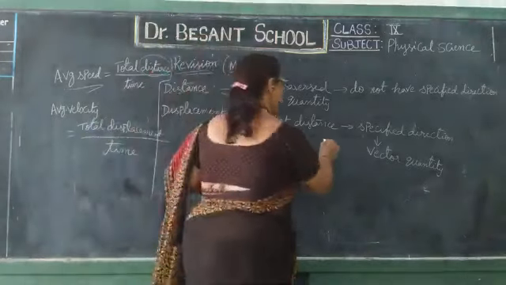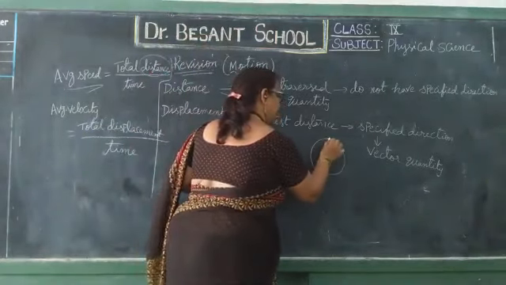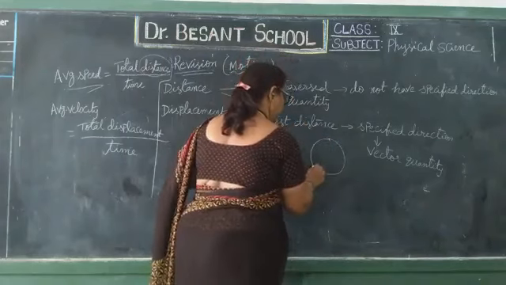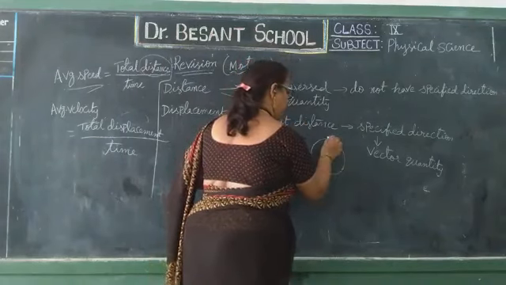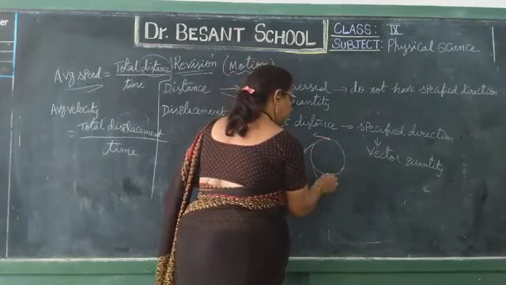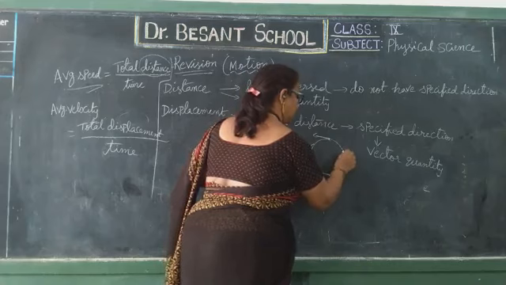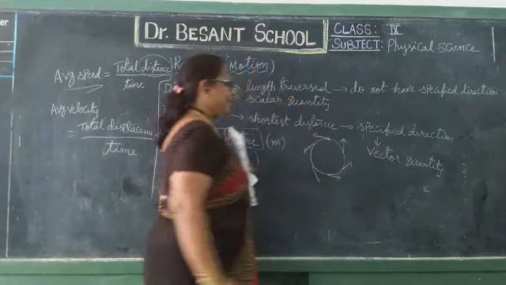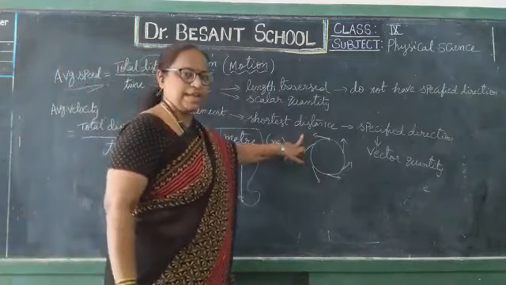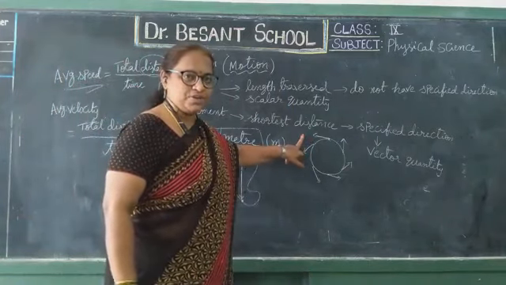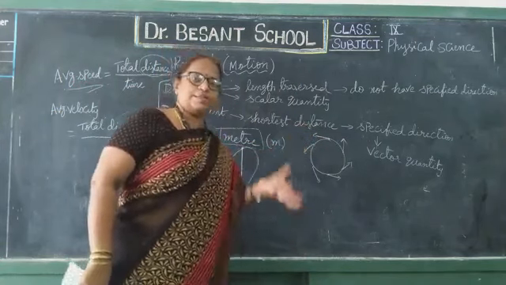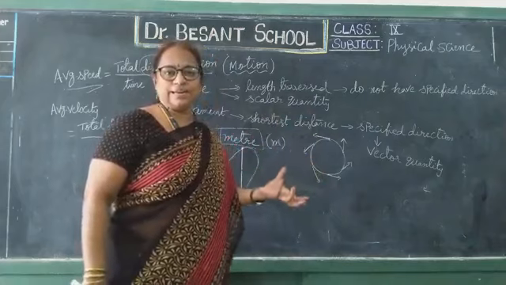Tangential means straight line. Suppose it is the circle, consider any point on the circle. This is the direction of the velocity, original direction of the velocity. What is that? Tangential means straight line. But is the object going in that velocity direction? No. Continuously there is change in the direction of velocity. It is moving towards the center. Circular, isn't it?